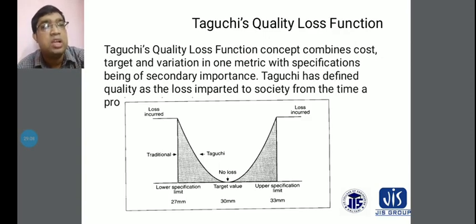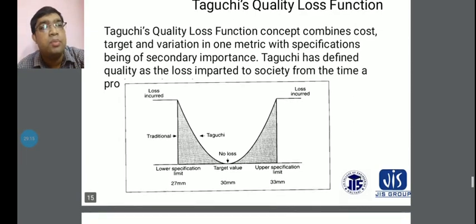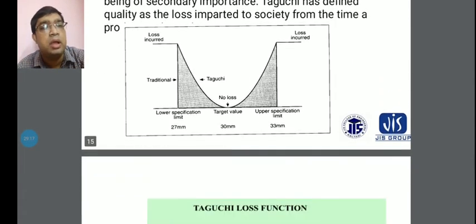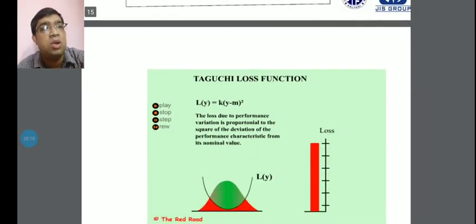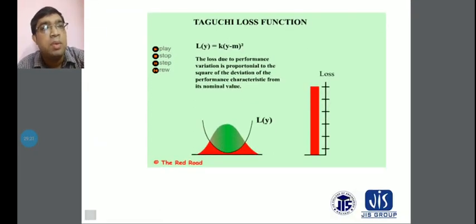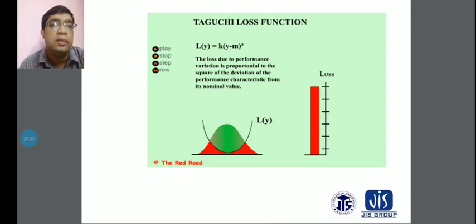Taguchi has defined quality as the loss imparted to society from the time the product is shipped. The Taguchi quality loss function is L(y) = k(y - m)^2. You have to consider that this is the loss due to performance.